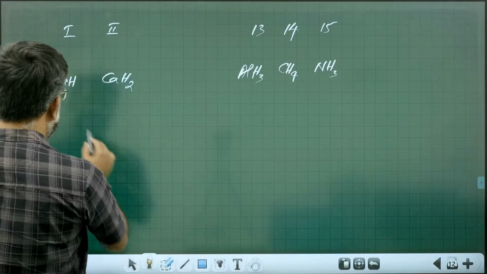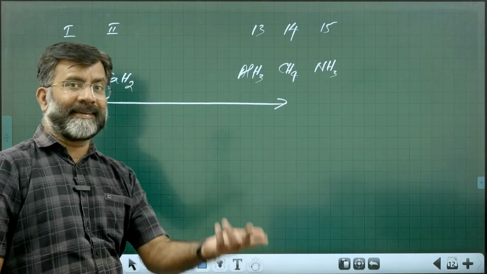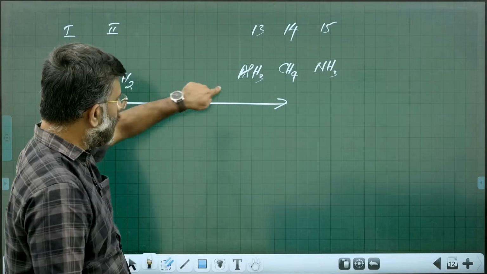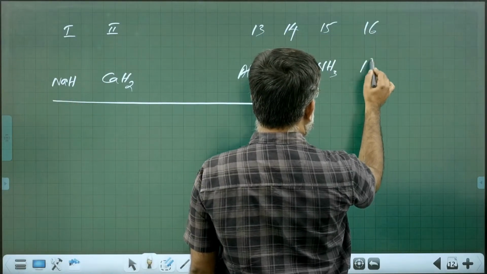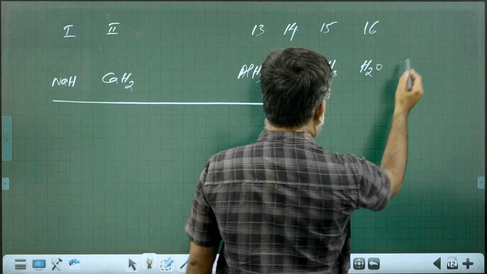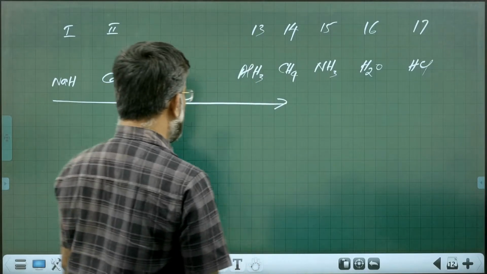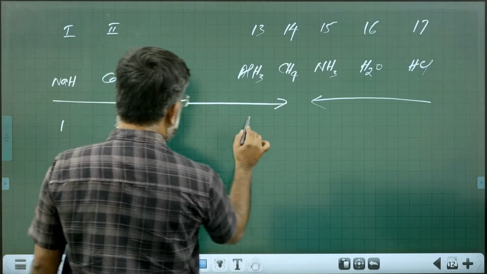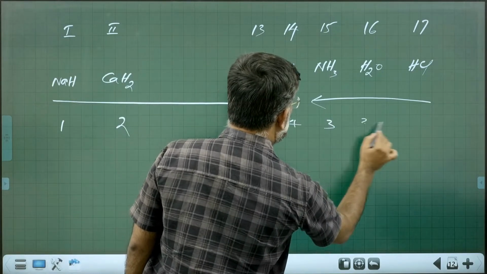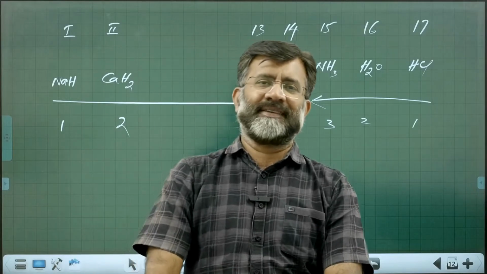So valency gradually increases from 1 to 4 and then decreases. 1, 2, 3, 4, 3. What about 16? Oxygen family, H2O, it is divalent. 17 halogens, HCl, monovalent. See how the trend is coming? It is 1, 2, 3, 4, 3, 2, 1. Such a trend we can find.